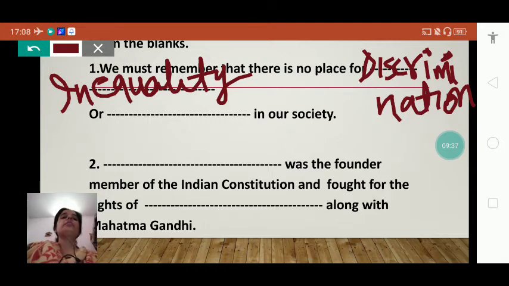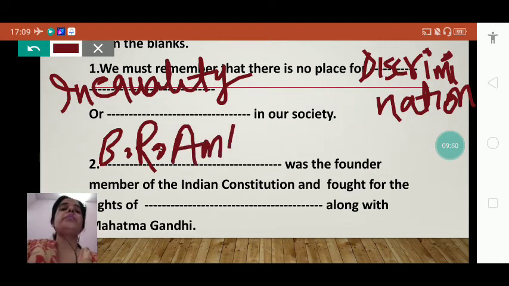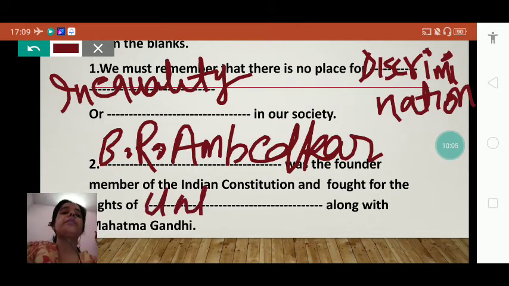Next, dash was the founder member of the Indian Constitution. The answer will be B.R. Ambedkar. B.R. Ambedkar was the founder member of the Indian Constitution and fought for the untouchables.